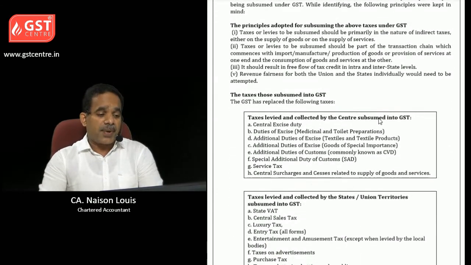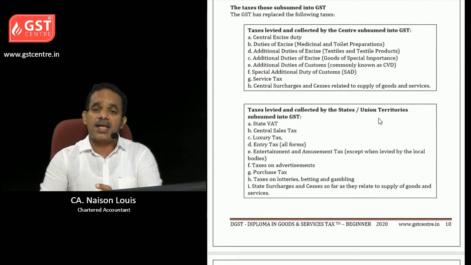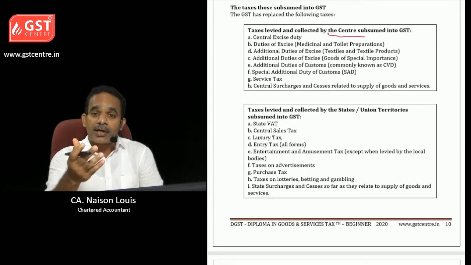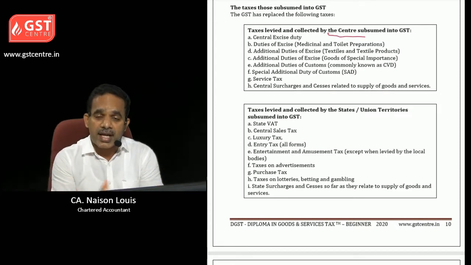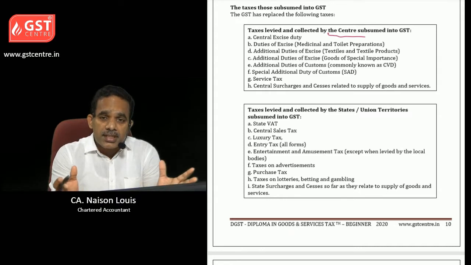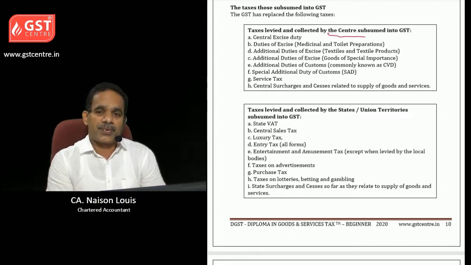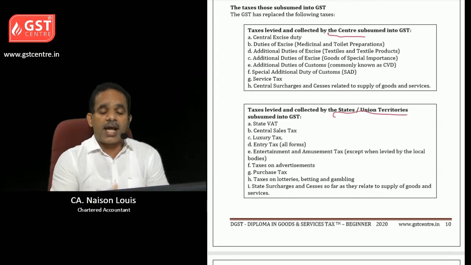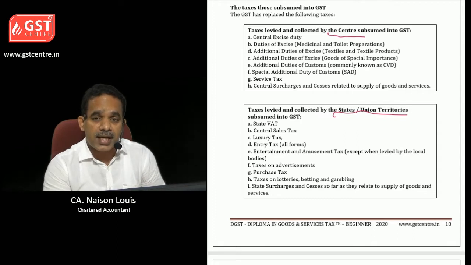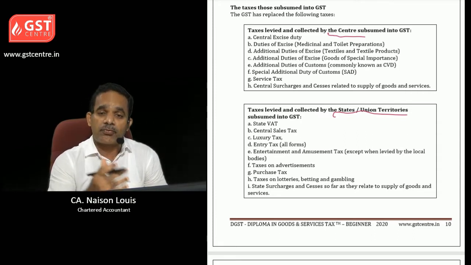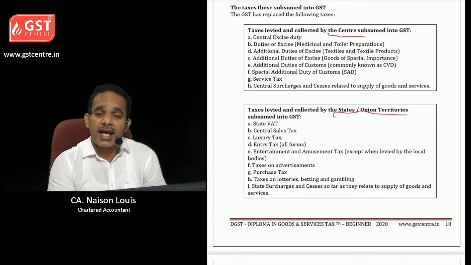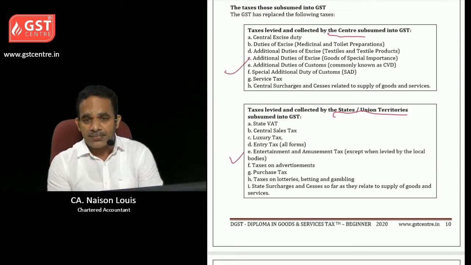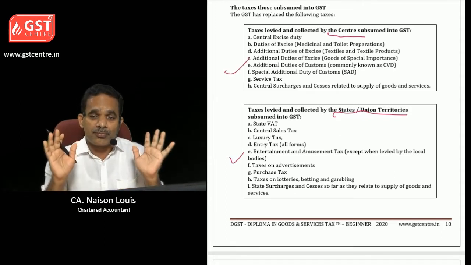Then the next page we can learn the taxes that are subsumed into GST. There were many taxes which were handled by central government, like central excise duty, service tax, additional duties, etc. So these are subsumed into GST. But basic customs duty is not subsumed. Then there are other taxes which were levied by state government or union territories, like state VAT, central sales tax, luxury tax, entertainment tax, etc. So all these taxes were subsumed into GST.